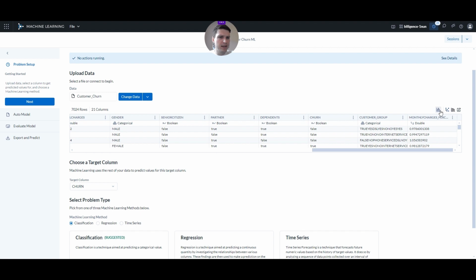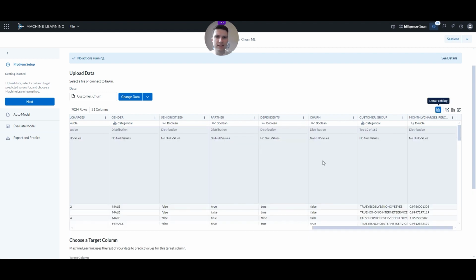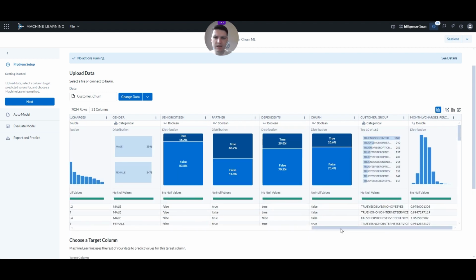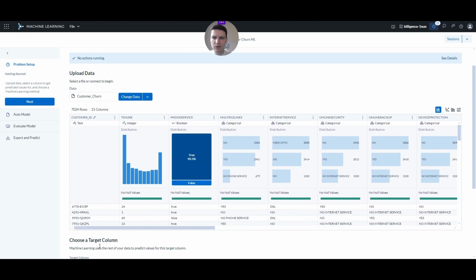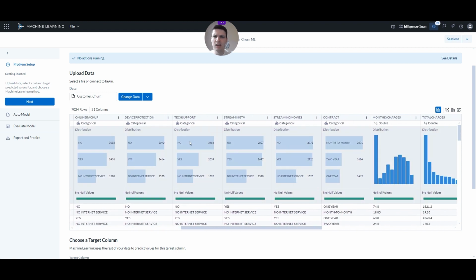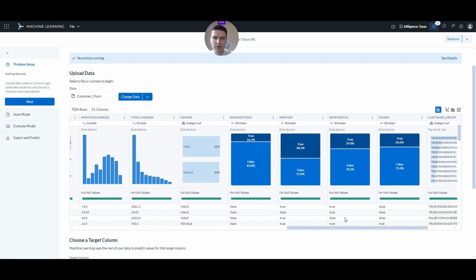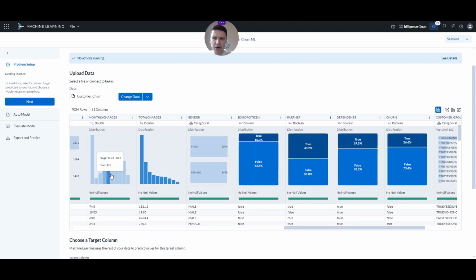And if we want, we can get more insights by turning on the data profiling to get information about the various different columns, so we can see the distribution of the tenure, so how long normally customers are with us, how many of them have the phone service, it's quite a majority here, then the distribution among different categories, and also the information about the monthly charges, how they are distributed, and we can get the real feel for the data and how they look and how they are distributed.